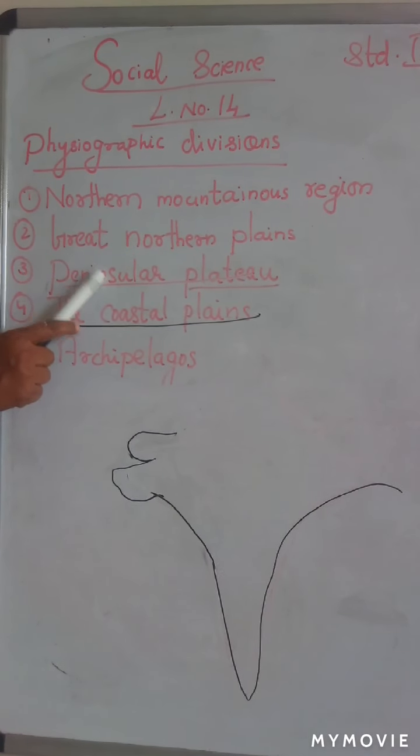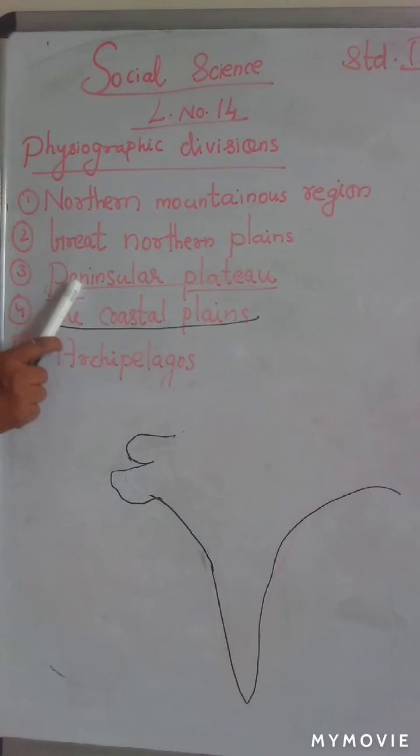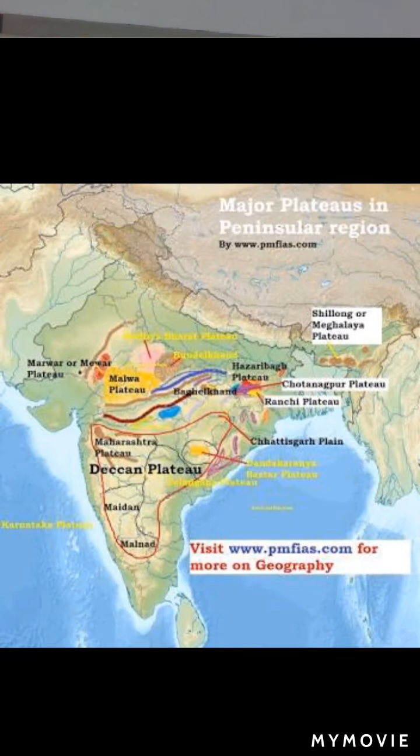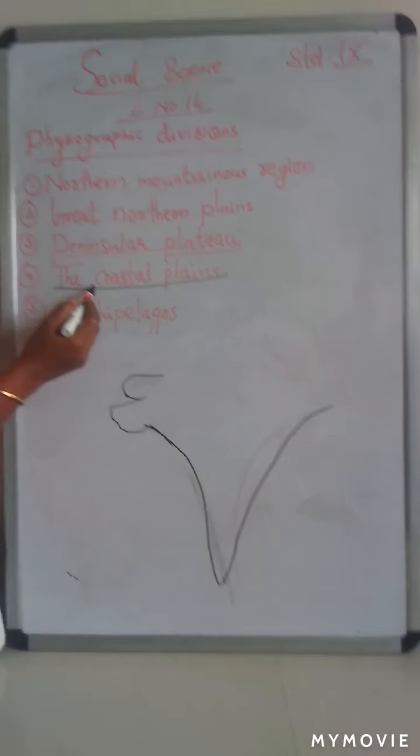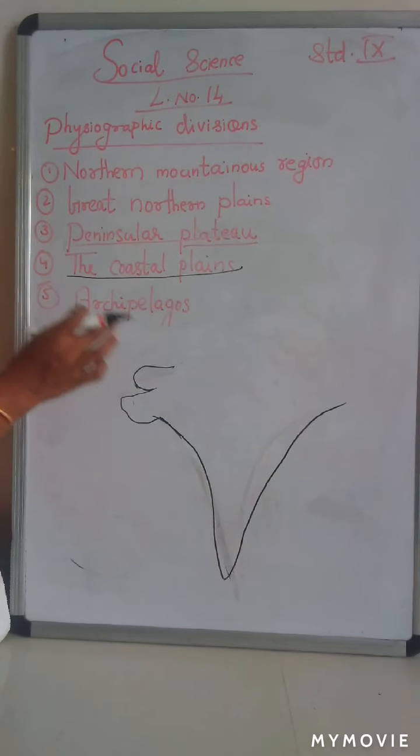We have completed the Peninsular Plateau. Now I will show you an image of the Peninsular Plateau. In this map, the part highlighted in yellow is the Malwa Plateau, and to the south of it we can see the Deccan Plateau. Next, coastal plain.